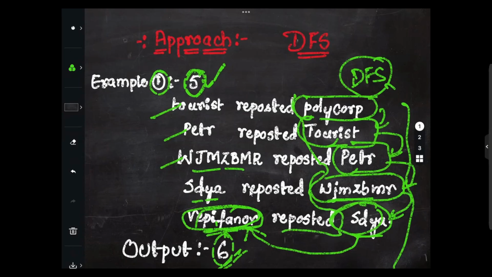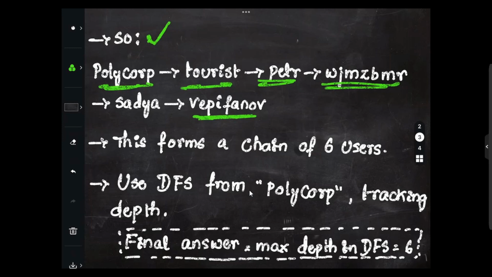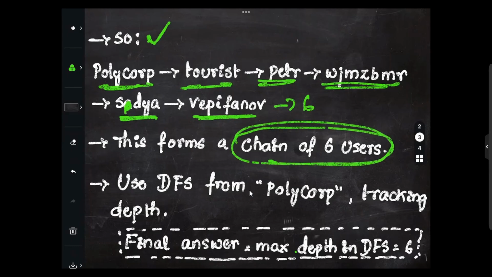We just have to implement the same thing in the form of code. Means we have to perform DFS. You have to know the DFS part, that's it. We have to know how to implement the DFS, right? Next, the output that we got here is 6. Here itself we can just guess, but let's go with the step-by-step explanation. Polycarp, tourist, Petya, this guy, SDYA, and Vepifanov. This is length 6. This forms a chain of 6 users.